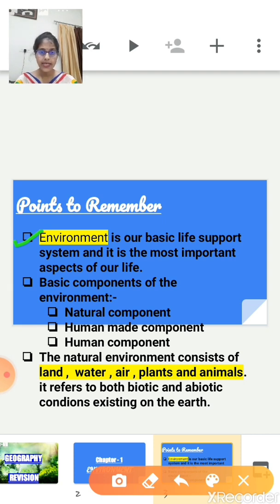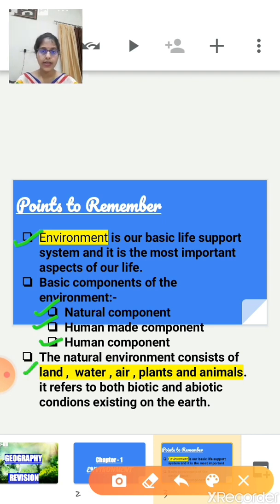Now next thing is the important basic components of the environment. So there are 3 important components of environment. First one is the natural component. Second one is the human made component and the third one is the human component. Is it clear? There are 3 basic components of environment: natural component, human made component and human component. Now move on to the next.